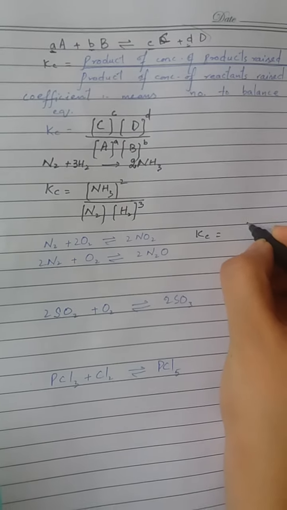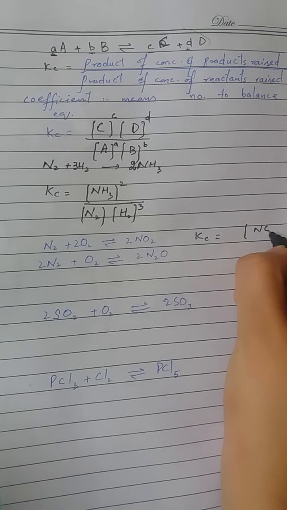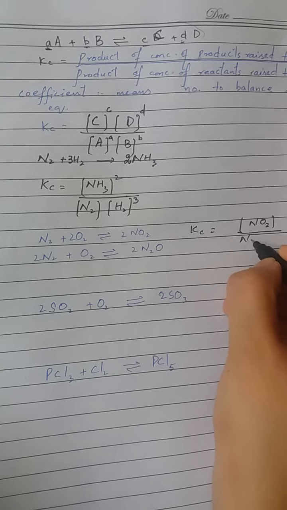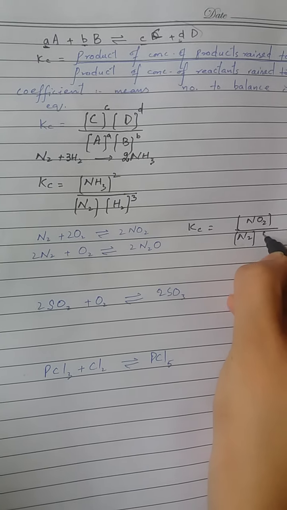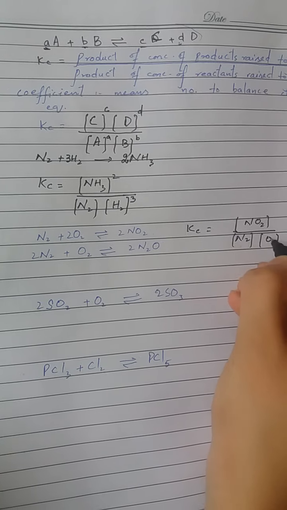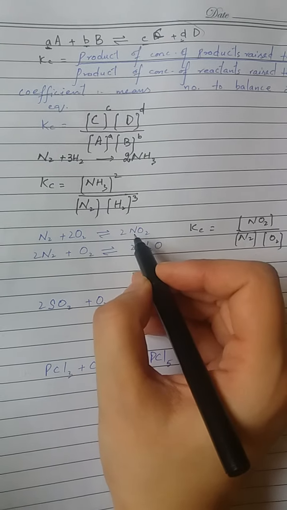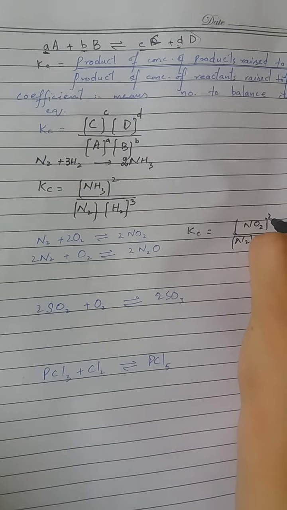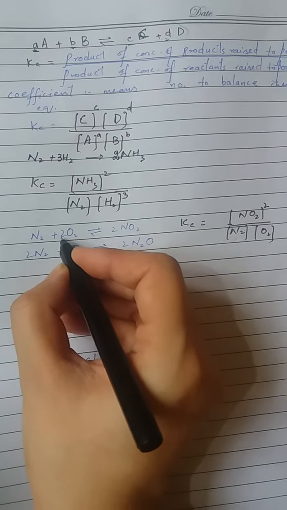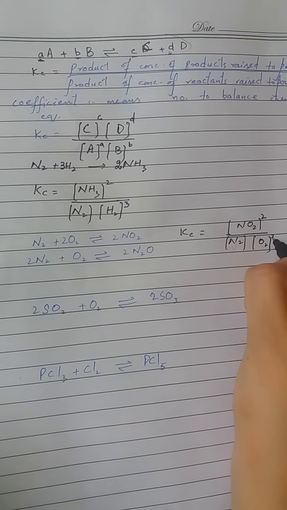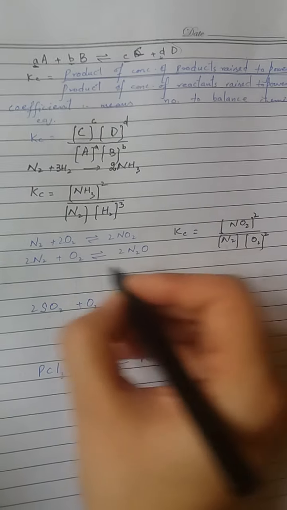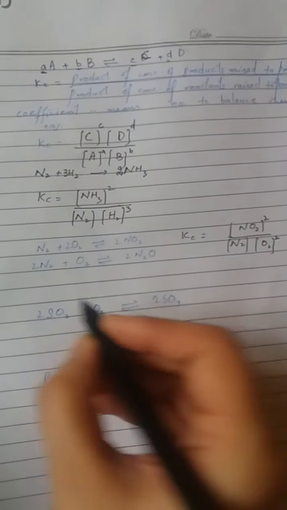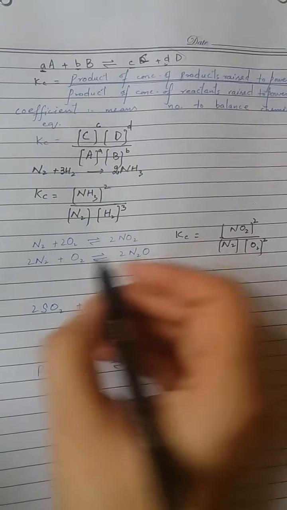Kc is equal to the product of the concentrations of products to the product of the concentrations of reactants, each raised to the power of its coefficient. For example, here the coefficient is 2, so we write power 2. Here coefficient 2 is used, so oxygen is raised to power 2. Here coefficient 1 is used, so the 1 need not be written.